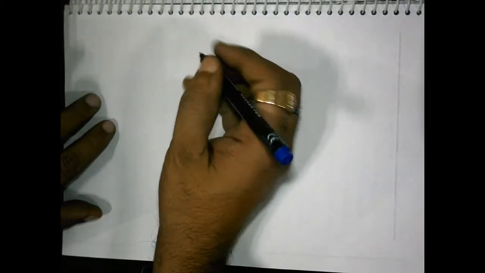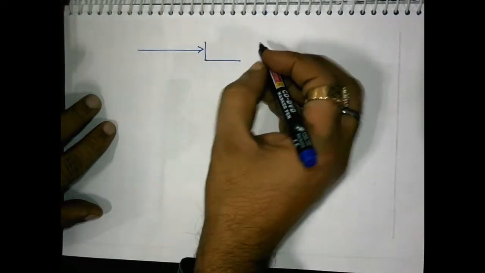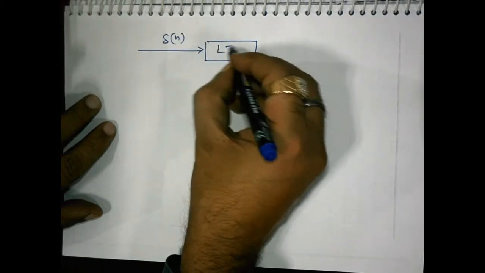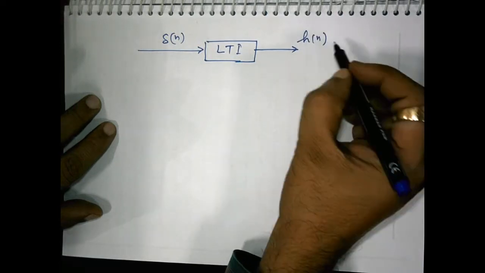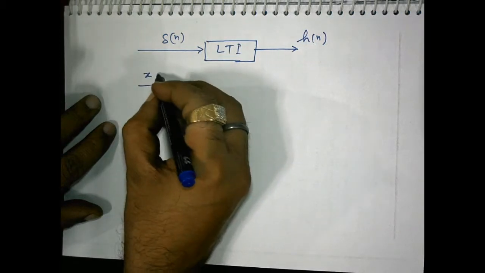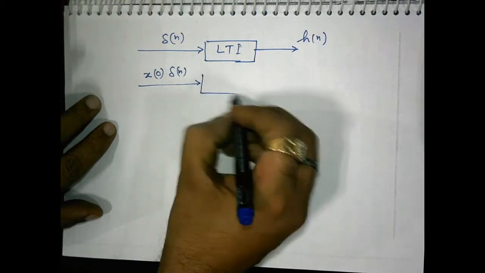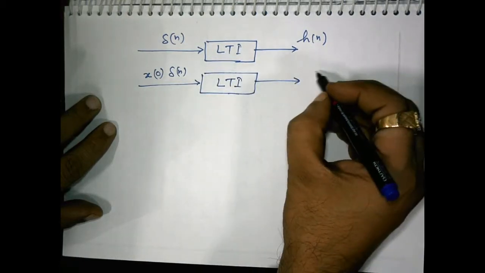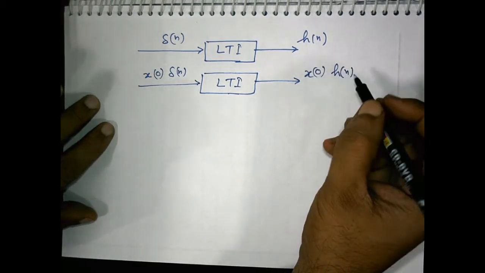As I have already told you, if we apply delta n, in response to this delta n we obtain hn as the output. So if we apply x0 delta n to the same LTI system, what we obtain at the output is x0 hn.